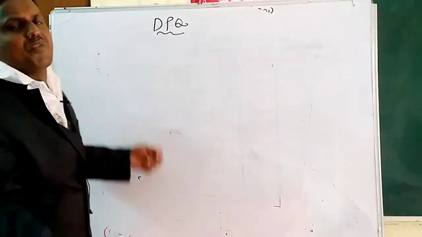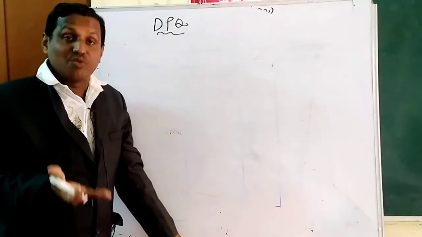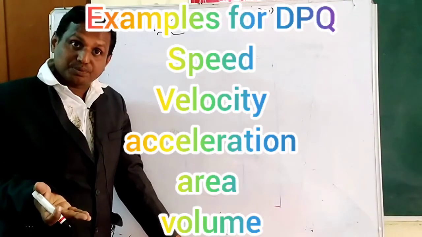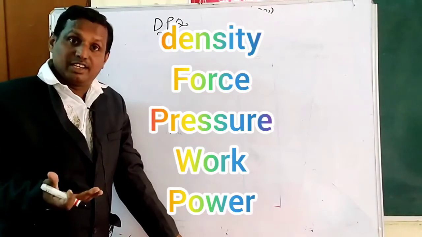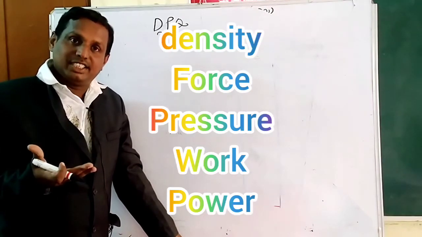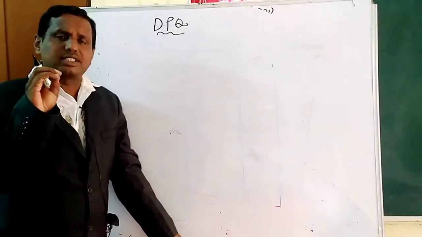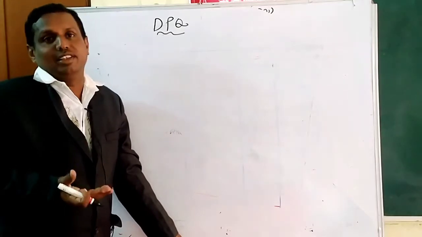There are so many derived physical quantities. Example: speed, velocity, area, volume, density, force, pressure, work, energy, power, like that. So we have so many. Fundamentals are only 7, but derived are so many.